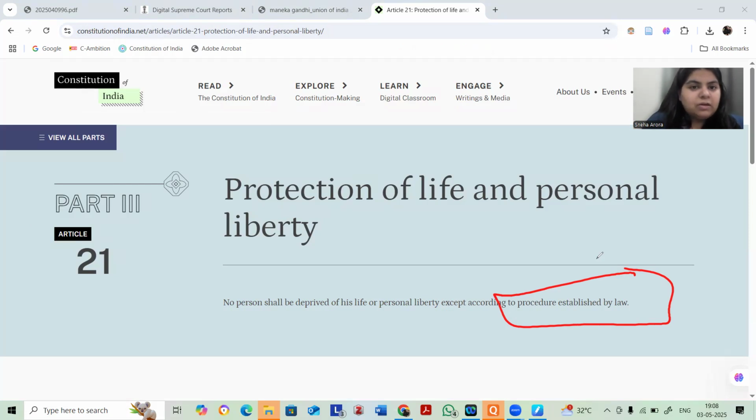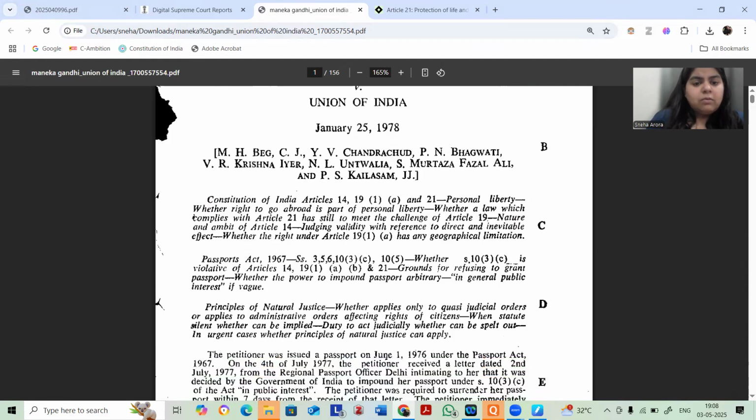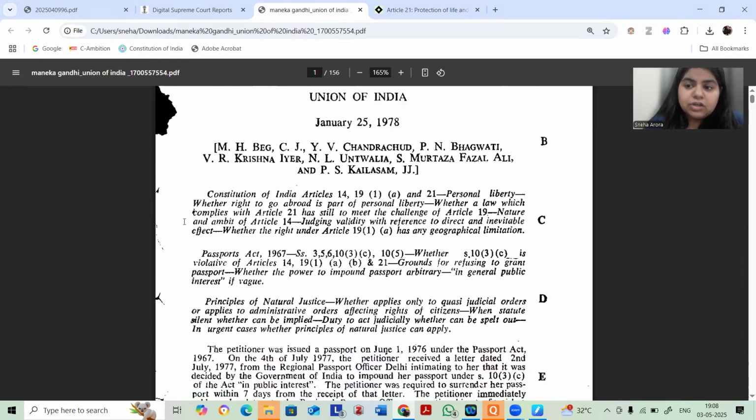But again, because it was a minority verdict, it was not given enough value, not even enough footage, because the majority verdict decided that procedure established by law should be the only procedure which is confined in the black lettered law at that time. Okay, so AK Gopalan was a very narrow construction of liberty, in my opinion. However, this view was later overruled in Maneka Gandhi's case. Now Maneka is highlighting what Justice Fazal Ali has said in AK Gopalan's case.